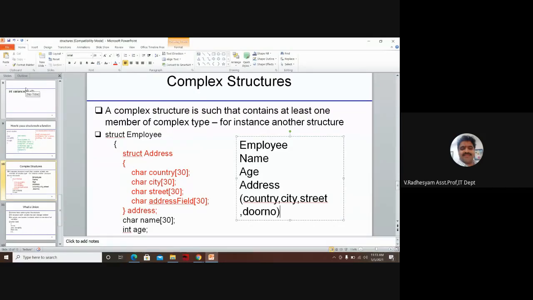So within an outer structure employee, we need to declare a structure called address inside it. A structure within a structure. That means we have a structure called employee. In that structure employee, I am declaring another structure called address, since it is needed.